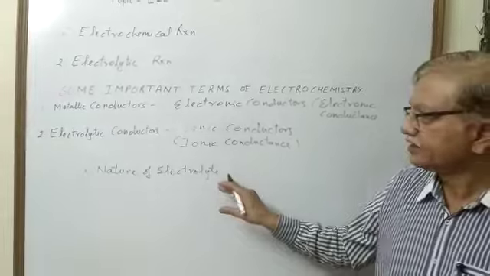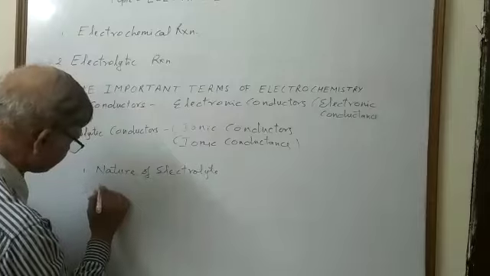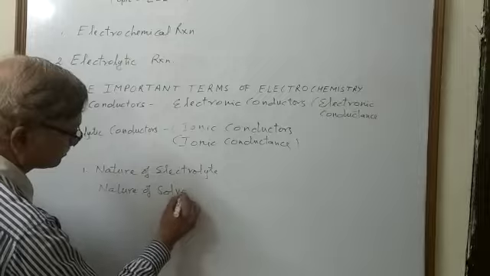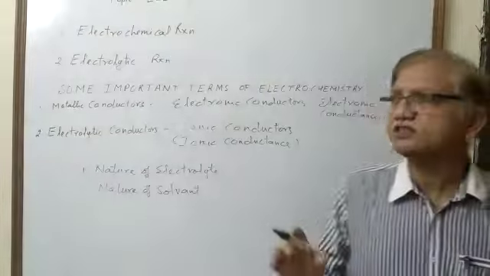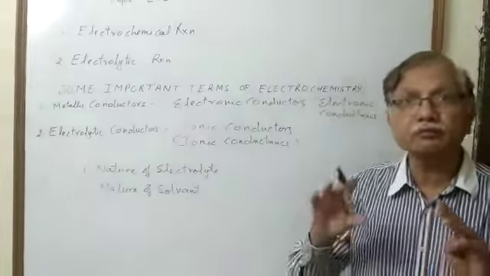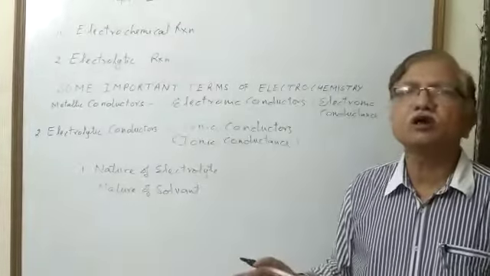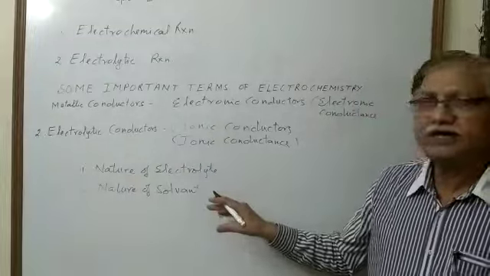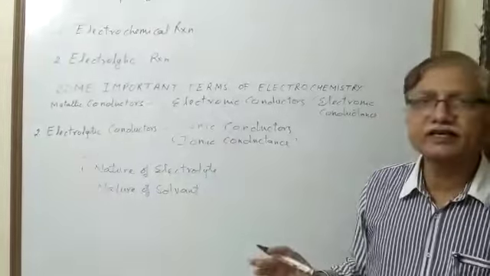electrolytic conductor. Second is nature of solvent. Nature of solvent, the solvent in which the electrolyte dissolves. If the solvent is polar in nature, then dissociation will be fast. So a polar solvent will increase the electrolytic conductance. And if the solvent is non-polar, then their conductance will be less. So polarity of the solvent increases the conductance.